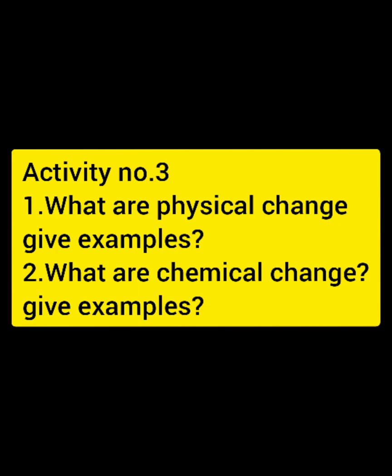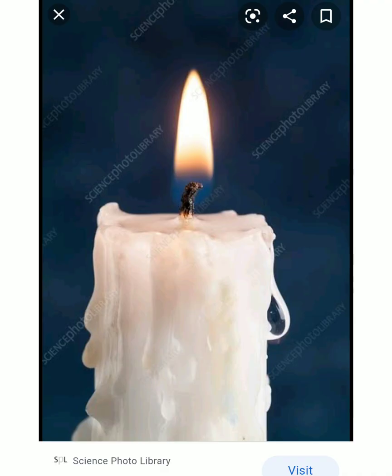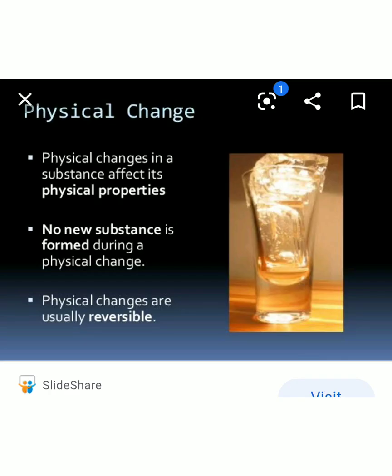Now we can understand that in a physical change, no new products are formed. The physical properties like shape, size, or state of the substance are changed. And physical change is reversible. It's a temporary one. The characters of a physical change are: no new products are formed, physical properties are changing, physical change is reversible, it's a temporary change.